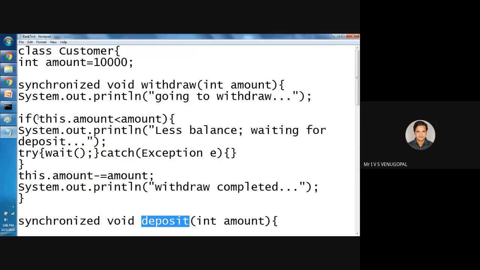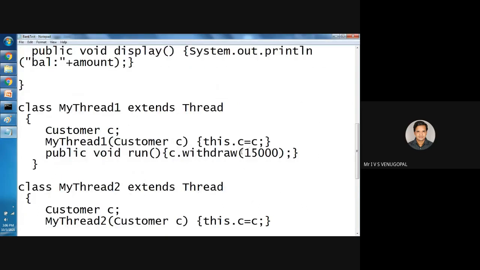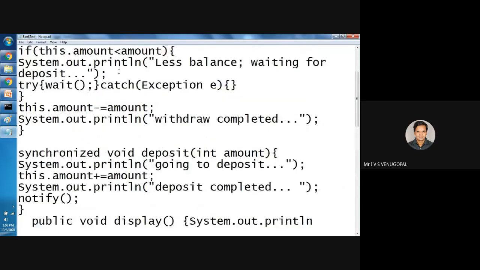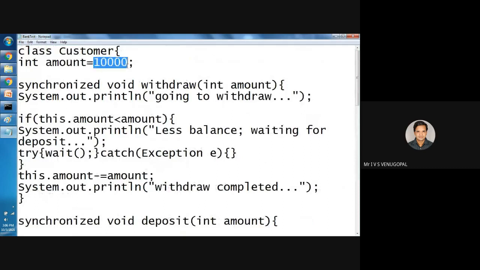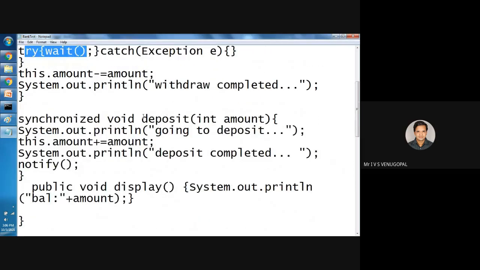If the requested amount is more than the balance, for example, he has requested a withdrawal of 15,000 and the balance is only 10,000, he will wait. So the withdrawal thread will move into blocked state. Now another thread will come into execution. That other thread is deposit.